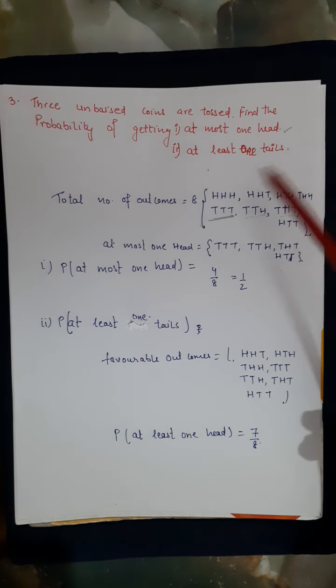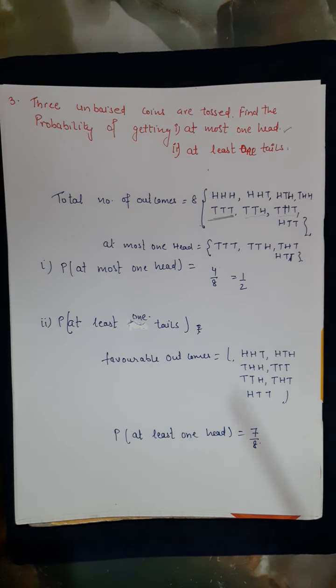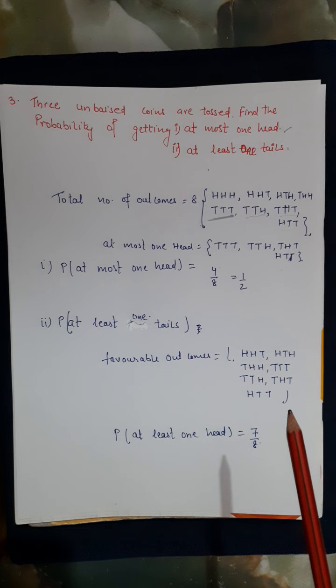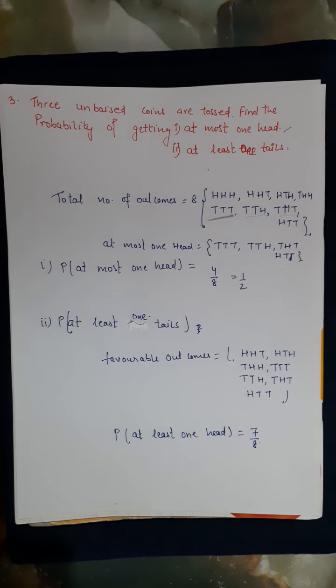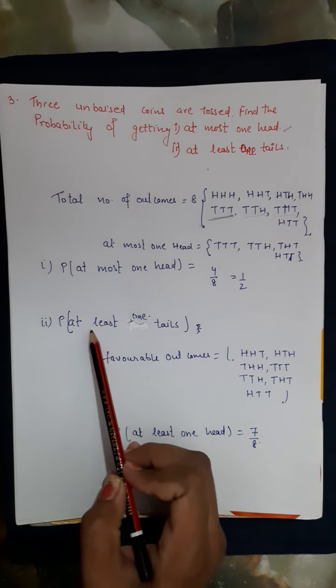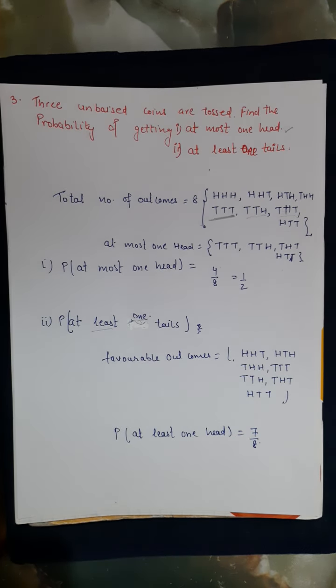Another part, at least one tail. कम से कम एक tail होना चाहिए, कम से कम, right? इससे ज़्यादा भी हो सकते हैं, fine है ना? We need at least one. OK, the condition is that there should be at least one tail, right? If it is more than one, then it is fine, no problem.